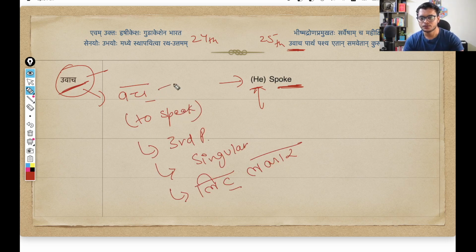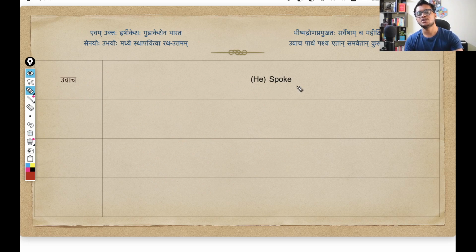This particular verb root, vach, in third person, singular, meaning one person, some third person, is doing the action, and lit lakar. Lit lakar is the past perfect tense, used for all the events that happened in a distant past, a very long time back. To denote that, we don't use simple past; we rather use past perfect tense, that is lit lakar in Sanskrit. So with these three properties, third person, singular, lit lakar, vach changes into uvach. So we start with this Uvach, he spoke.